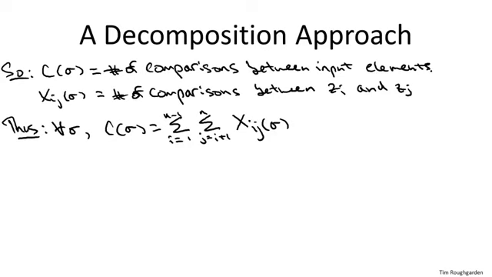Okay? And I'm not going to prove it here, but you might want to think about the fact that the xij's are not, in fact, independent. So we're using the fact that linearity of expectation works even for non-independent random variables.